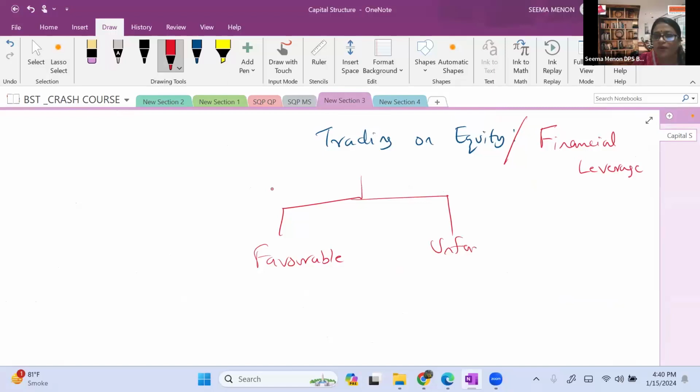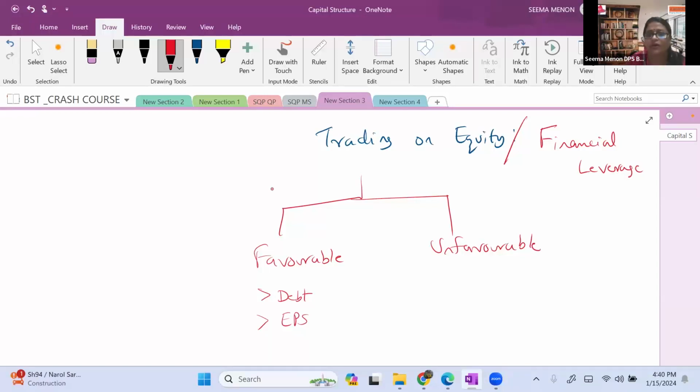Favorable means in your capital, if more debt is there and because of that increasing debt your EPS increases, then we can say there is a favorable trading on equity. And next is unfavorable. Unfavorable means the debt will be more, but the EPS will be less.